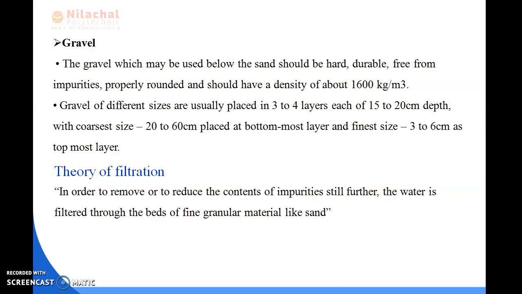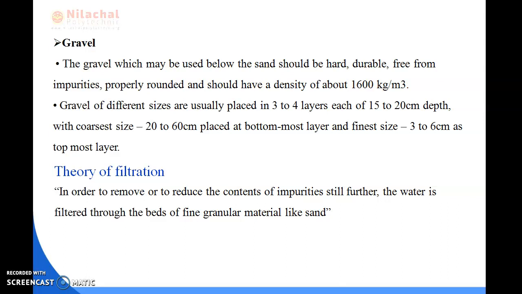Each layer is 15 to 20 cm in depth, with coarse size of 20 to 60 cm placed at the bottommost layer,